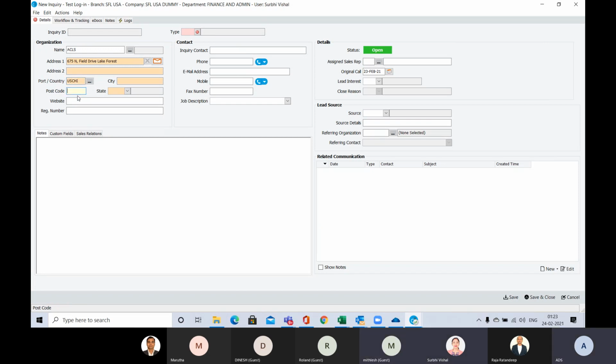Surabhi, can we create an inquiry through an email? Can an email be sent to create an inquiry in the system, or do you have to input it manually? You have to come here in CargoWise and create it, or your client can create it from the web, and that inquiry will reflect here. So there's no way I can send an email to an ID and get this created automatically? As of now, no. Maybe CargoWise can bring updates.